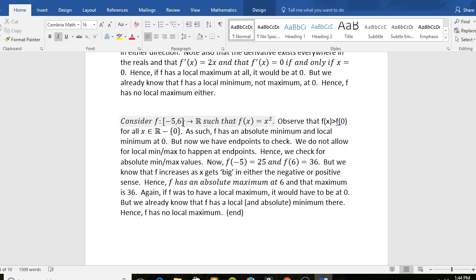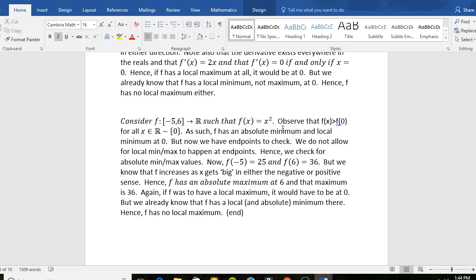Another word for local is relative. Relative and local go together. Absolute and global go together. They're synonyms. But anyway, if I slip of the tongue and do that, I'll try not to, but if I do, forgive me. You'll know what I mean. I don't think I've done that yet. I've tried to watch myself. But anyway,